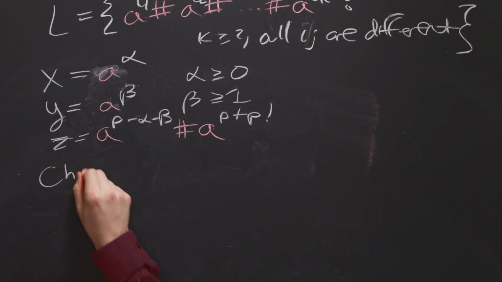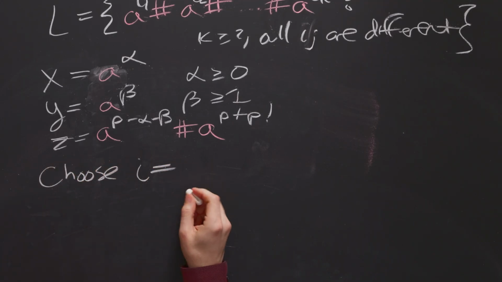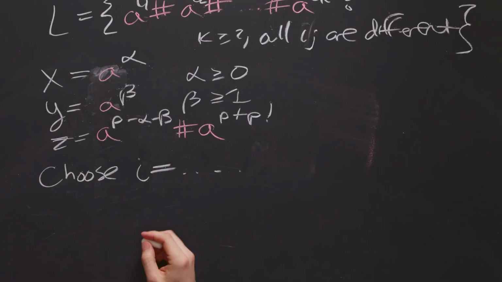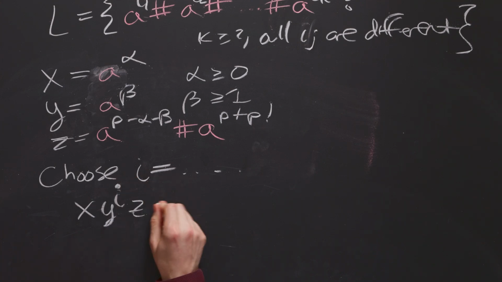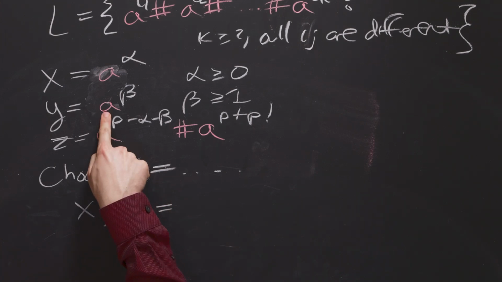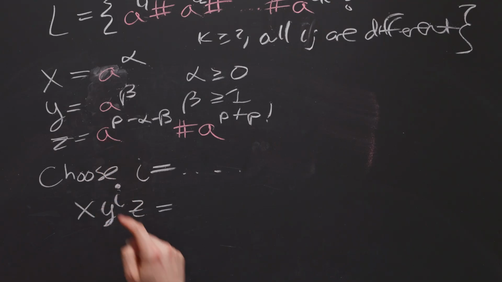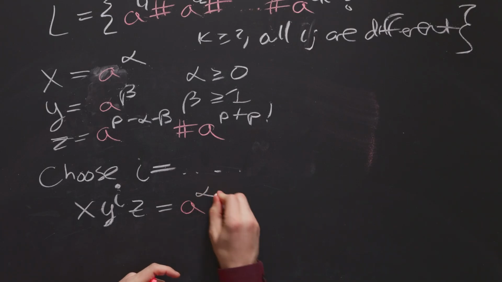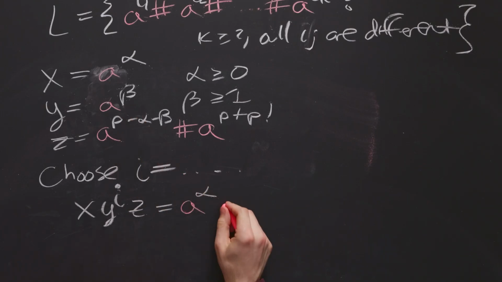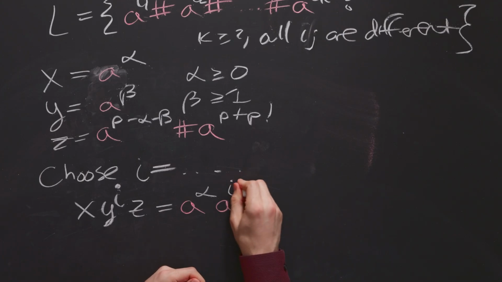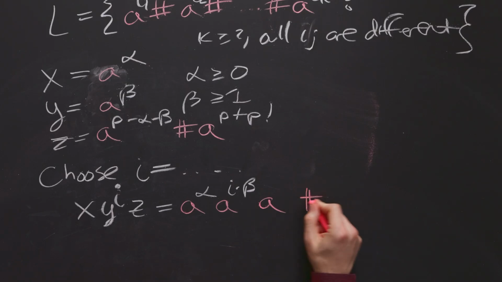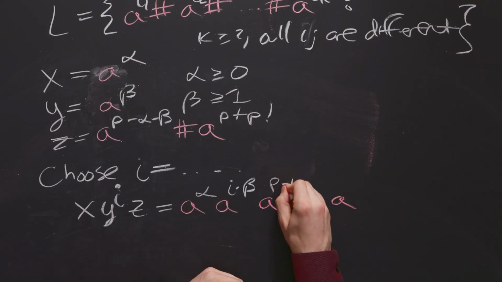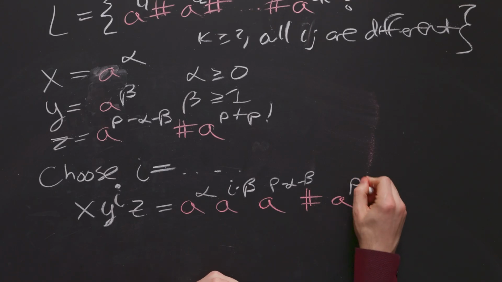So we need to choose the number of times to pump, which is something we need to figure out. But let's figure out what x, y to the i, z even is. Well, that's i copies of y, and then 1 copy of x and z at the beginning and end. So that's going to be a to the alpha, and then i copies of this guy, so that's a to the i times beta. And then 1 copy of z, so that's a to the p minus alpha minus beta, pound sign, a to the p plus p factorial.